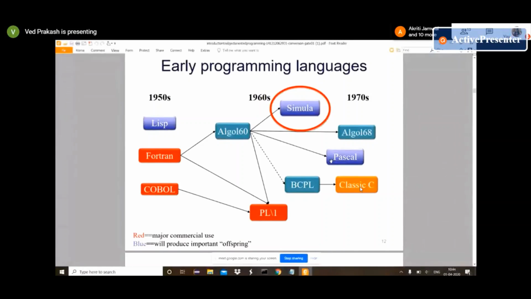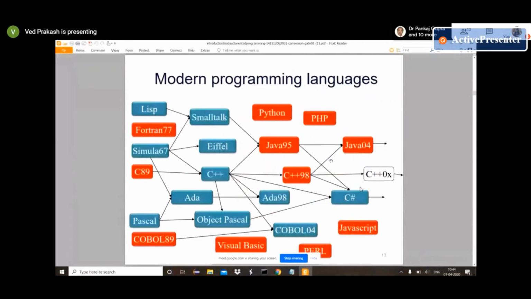High-level languages started from Lisp, Fortran, COBOL to Algol 60 to Simula. Simula was the first object-oriented programming language. In modern programming languages, we have Java, Python, PHP, C Sharp, C++, Visual Basic.